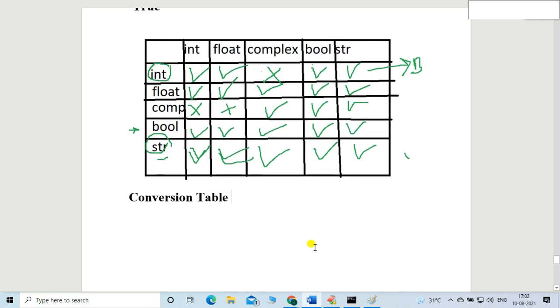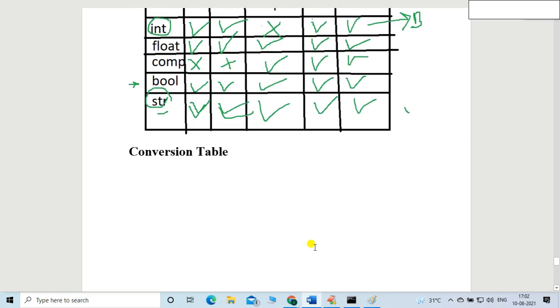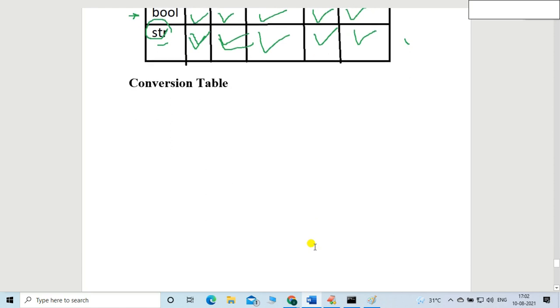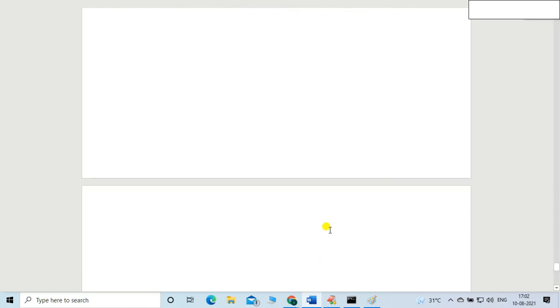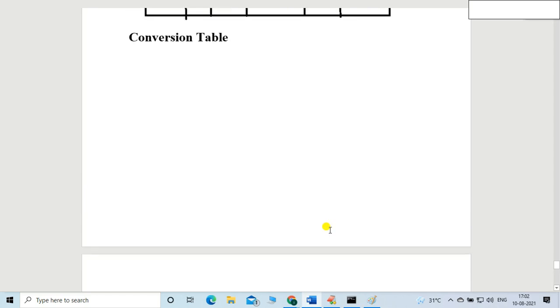Okay, so up to this, is it clear, friends? Anyone have any doubt related to that? Is it clear to everyone? So that I will start the next topic. Very important concept, typecasting.